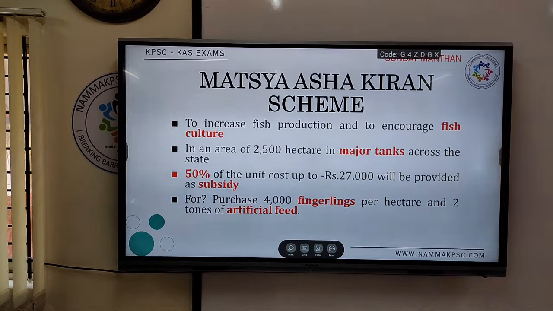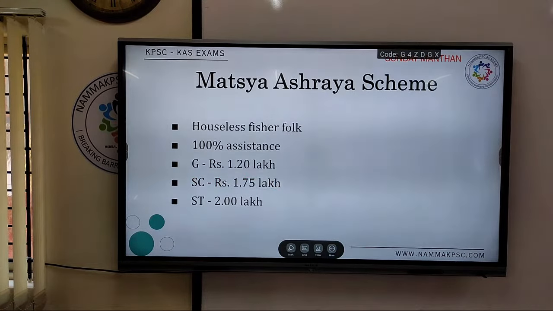The fish babies, the small ones, the fingerlings. So the Ashraya scheme.